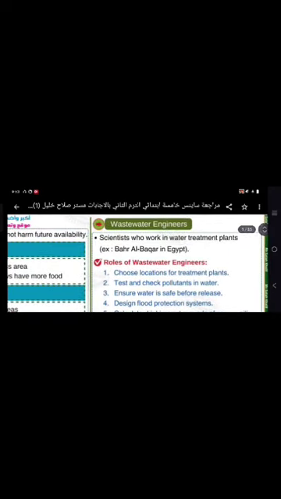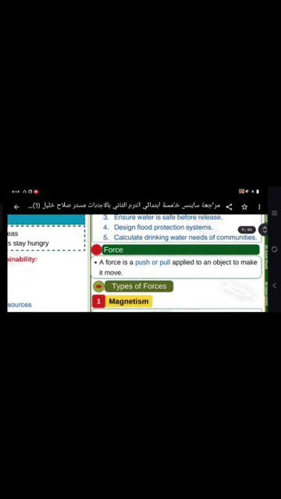Let's move forward. Wastewater engineers are scientists who work in water treatment plants, like in Bahr al-Bakr in Egypt. Roles of wastewater engineers: choose locations for treatment plants, test and check pollutants in water, ensure water is safe before being released or used, design flood protection systems, and calculate drinking water needs for communities.